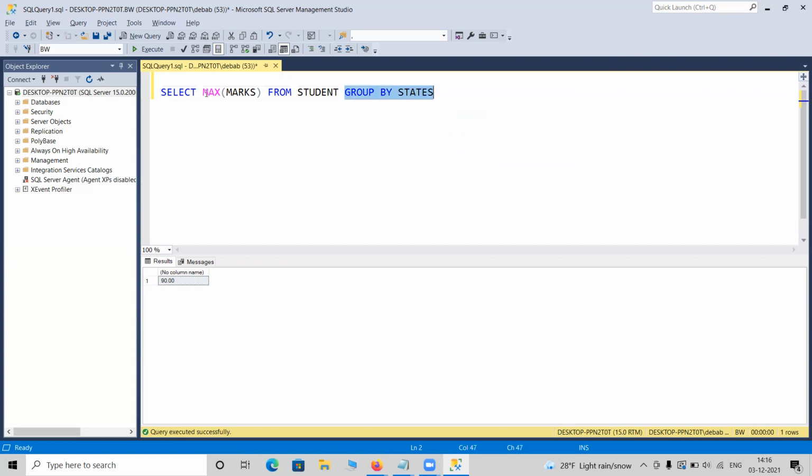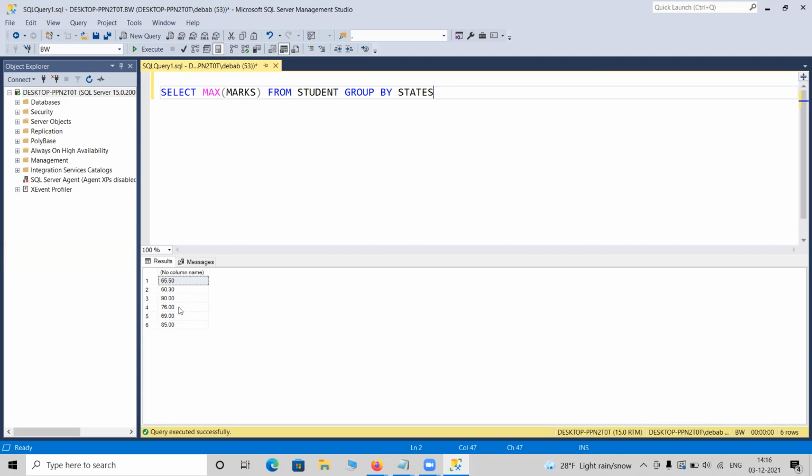So now it will fetch multiple maximum marks as per different states. Previously, if I only run this part of the query, it is giving the maximum marks of the whole table. But if you add this small statement group by, it is not that easy, you have to understand it. If you add group by something, it will show state wise maximum marks. Let me show you. It will give multiple maximum marks.